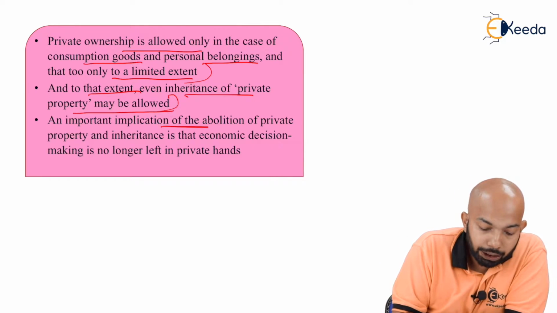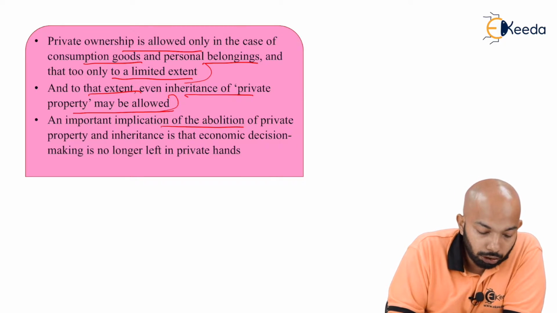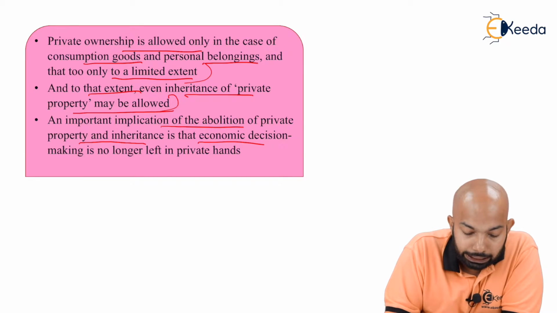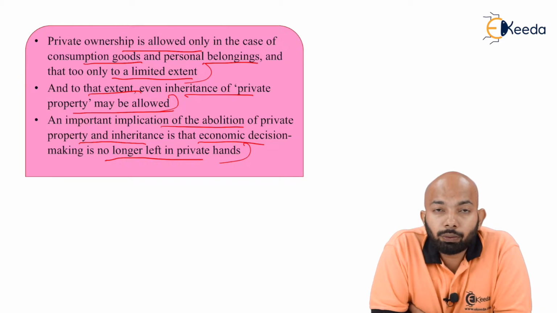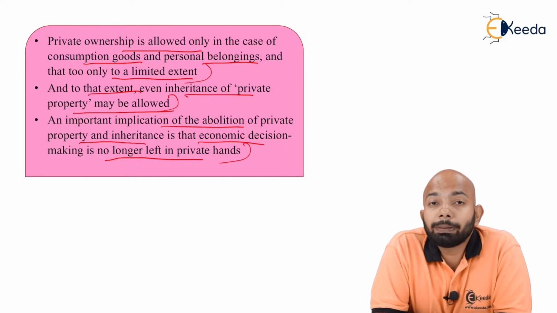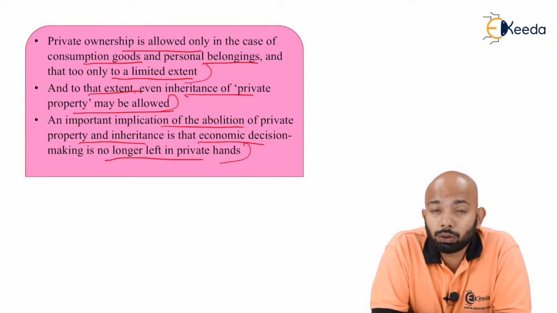An important implication of the abolition of private property and inheritance is that economic decision making is no longer left in private hands. Whatever inheritance of private property and encumbrance we had earlier is no longer left in private hands, because it is completely owned by the government or cooperative bodies or societies that are formed for such things.